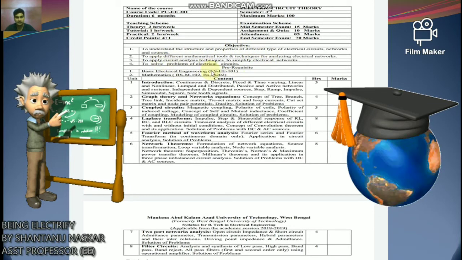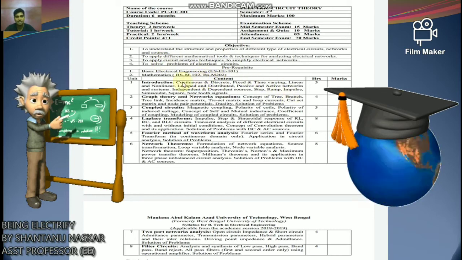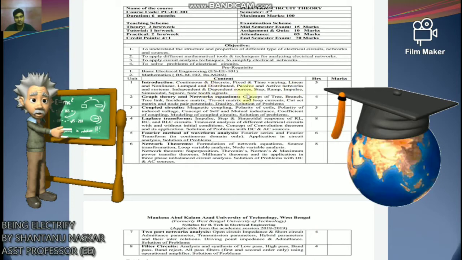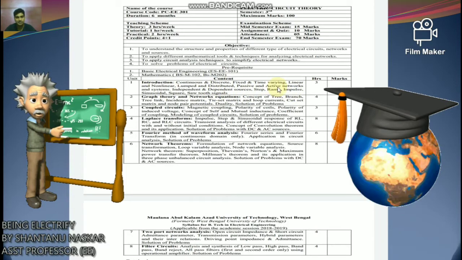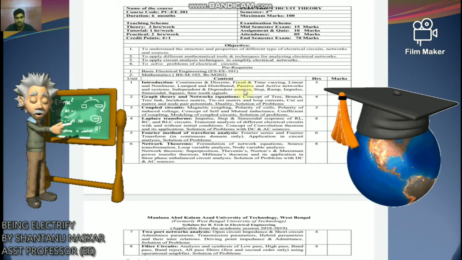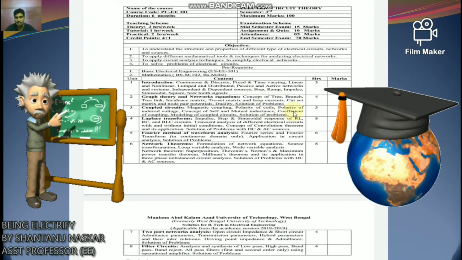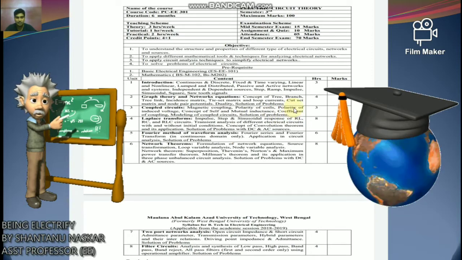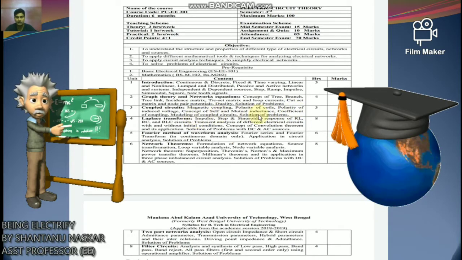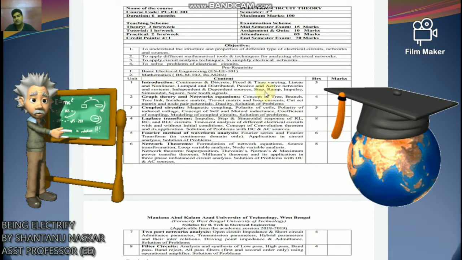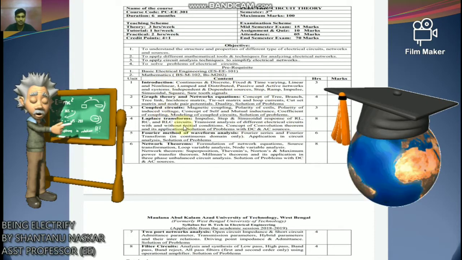Those are your objectives which I have discussed in my previous classes, and I have already covered the introduction section where I discussed different types of signal, system and sources, and also I have covered the coupled circuit section where I discussed self and mutual inductance, polarity of induced voltage, like this modeling of coupled circuits. Those lectures you will get on my YouTube channel also.